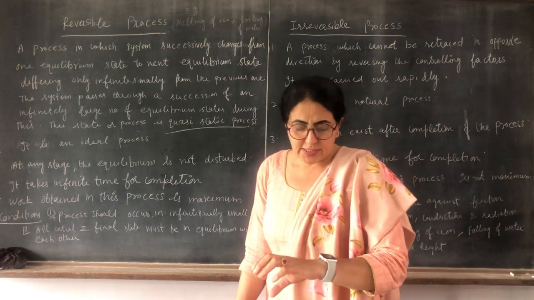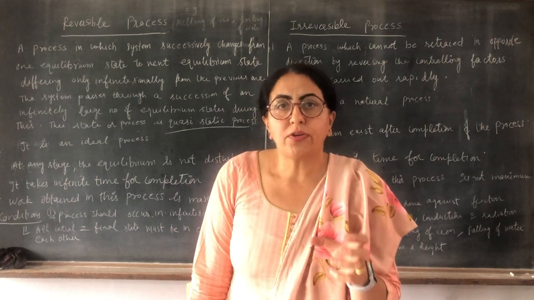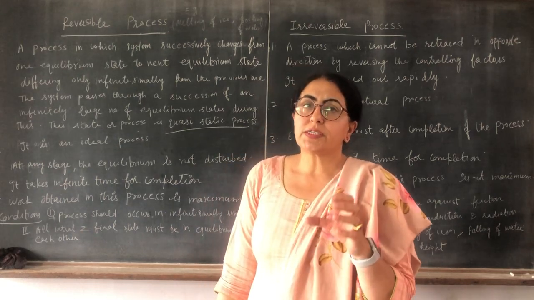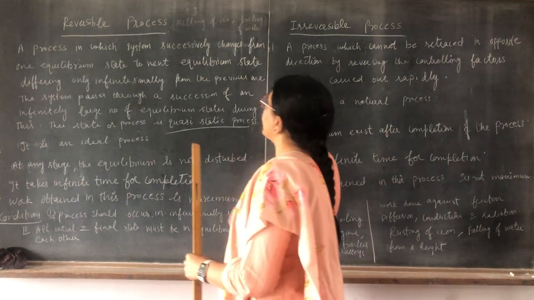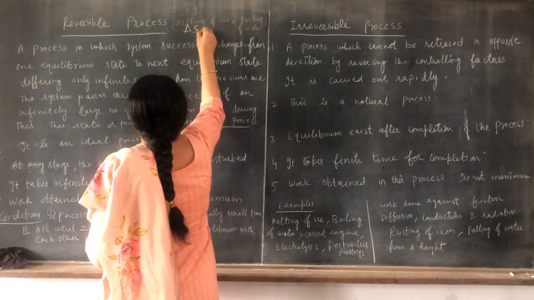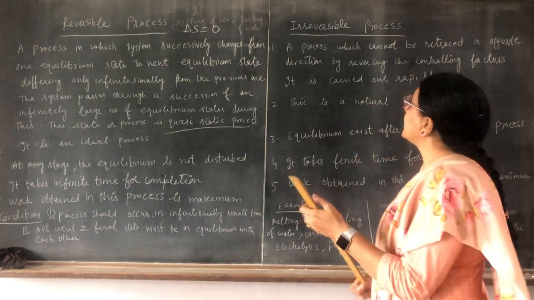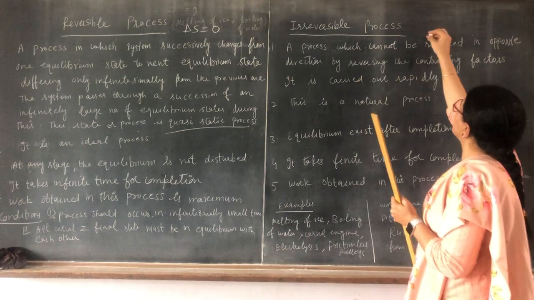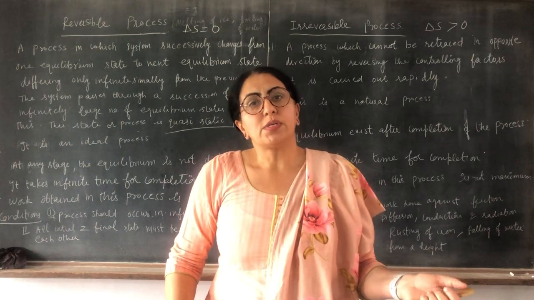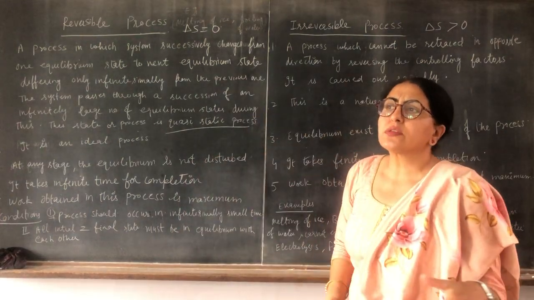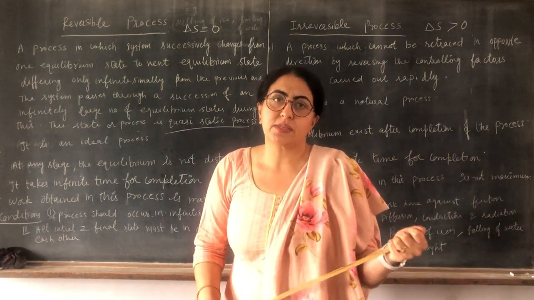Second, the main point is about entropy. The change in entropy of the system in the case of a reversible process is delta S equal to 0. In the case of an irreversible process, the change in entropy delta S is greater than 0.